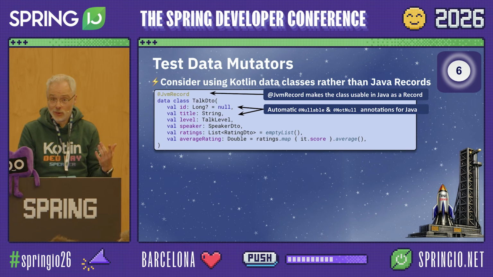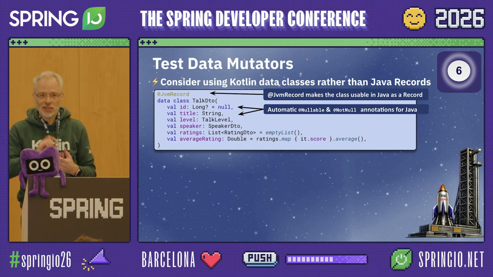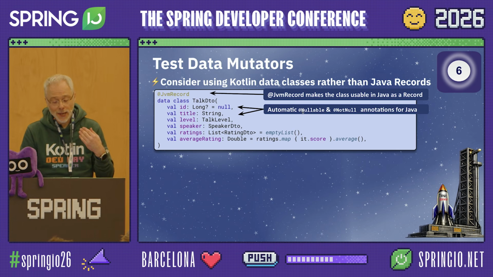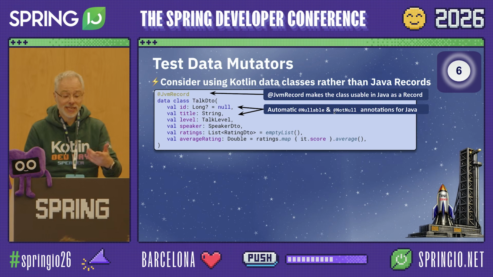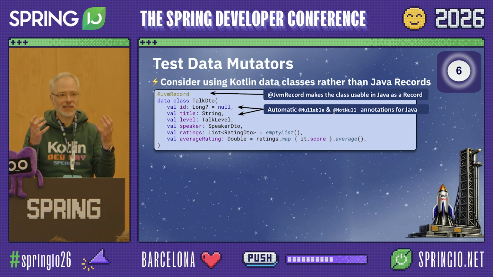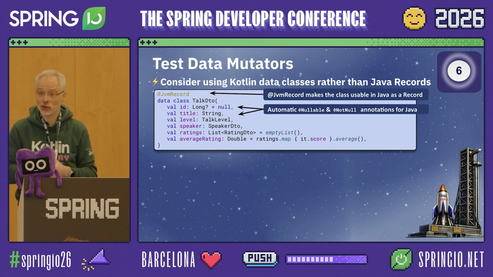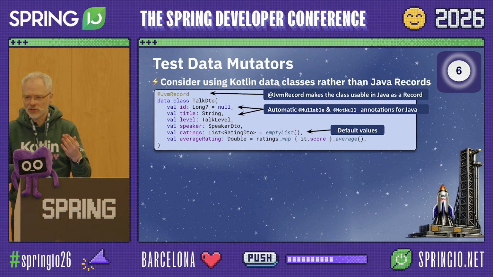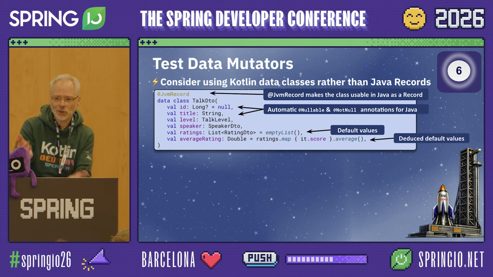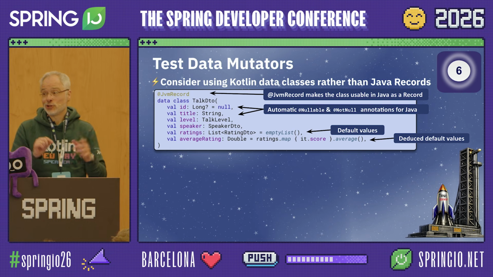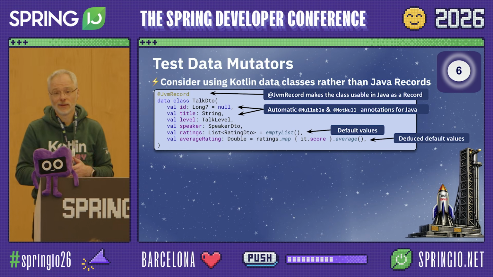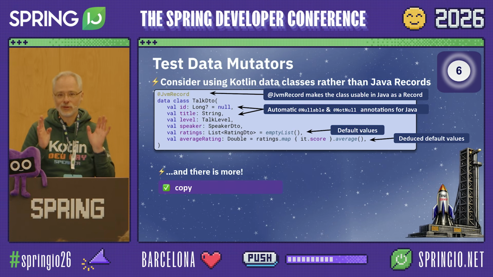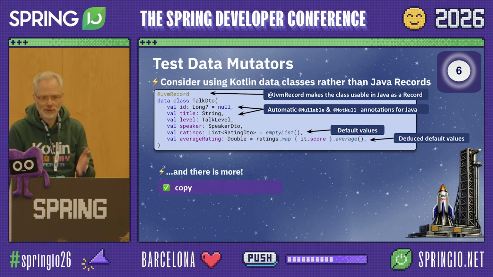Then, of course, we have nullability and non-nullability, which is also translated in a way that when the thing is compiled, the compiler would automatically add nullable and not null annotations into the record. So our records also get more feature-rich than if you would do it yourself. Then, of course, we have, again, our default values, which is nice, right? You don't have to do overloaded constructors in our record. And we even could deduce some values from another argument. That's just the beginning. Now, the real cool thing comes here, which is copy. Copy really is what you miss in records. And we'll see how this works in action.